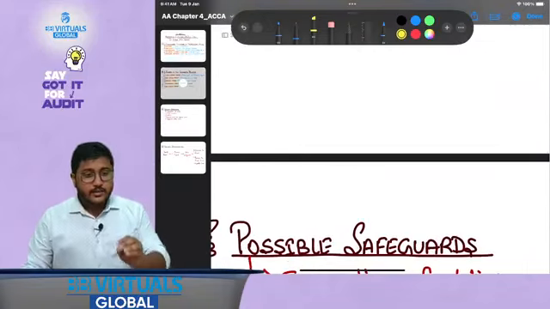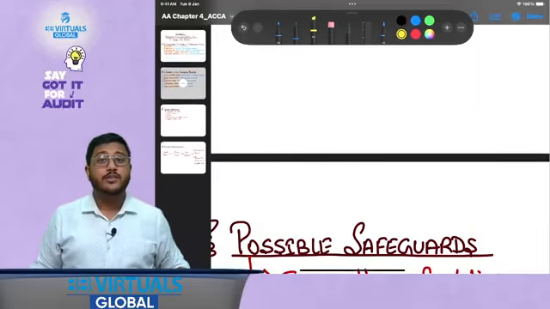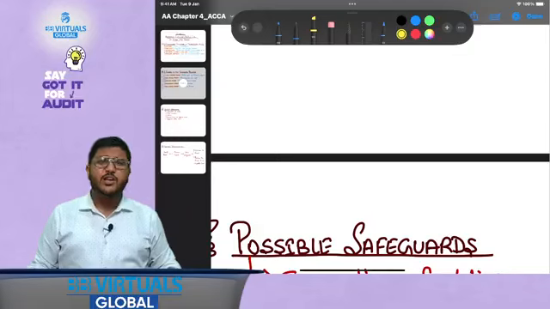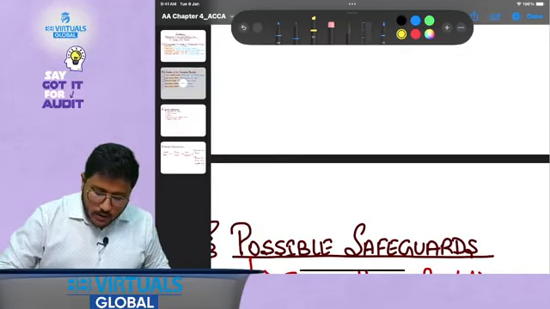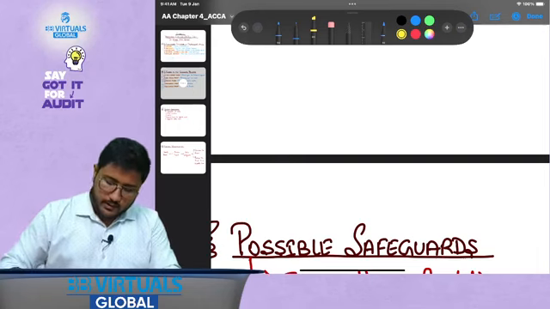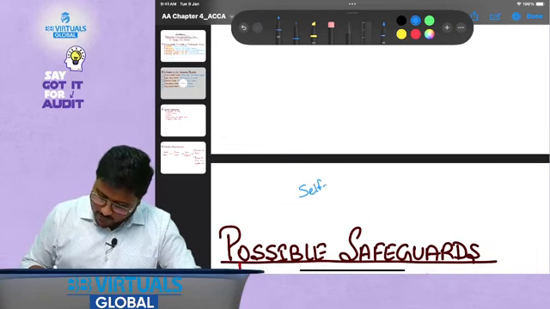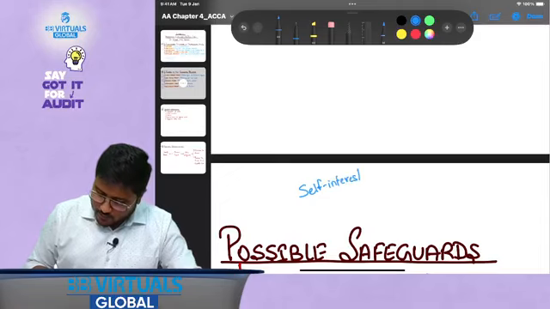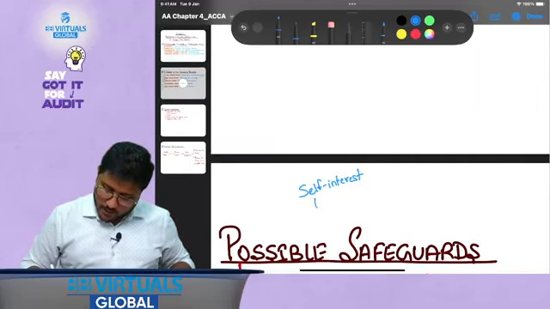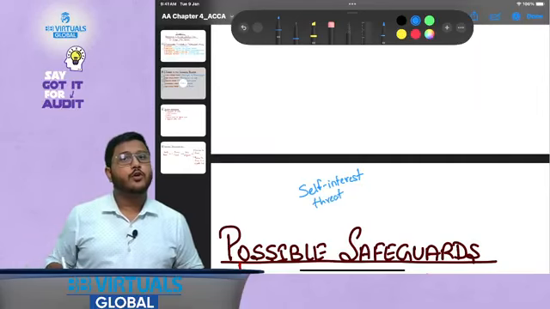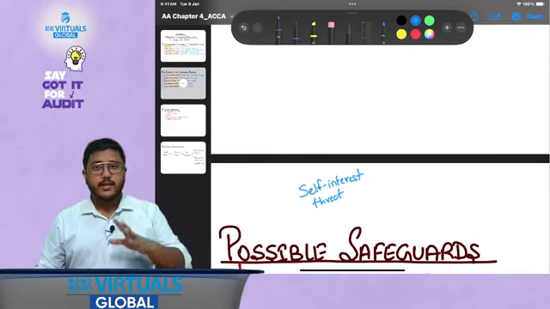But before we study this thing called safeguards, let's first try to understand the meaning of this word safeguard. Assume one thing: in case of a self-interest threat, where my wife holds shares in the company where I am being appointed as the engagement auditor, do you think I should not accept the assignment in any case?